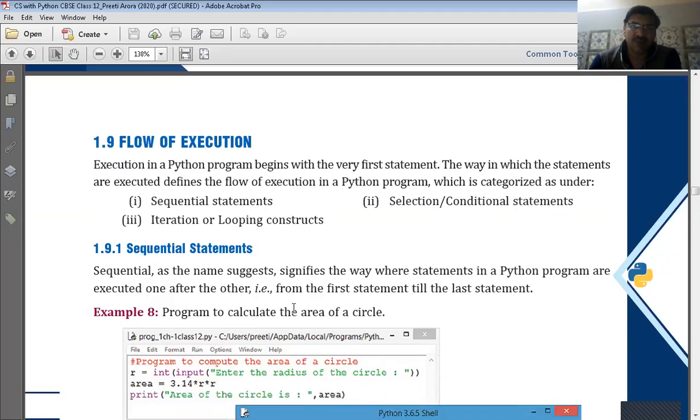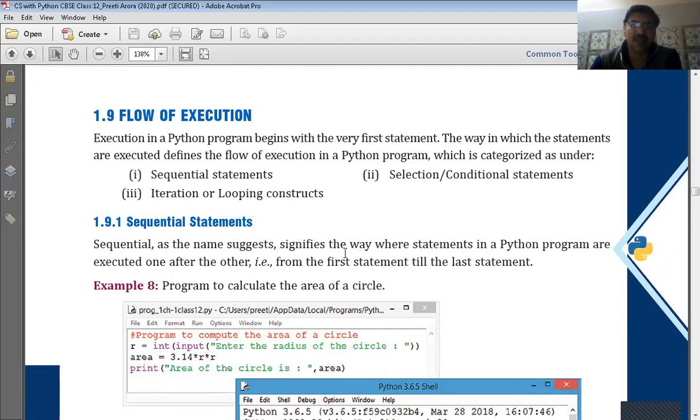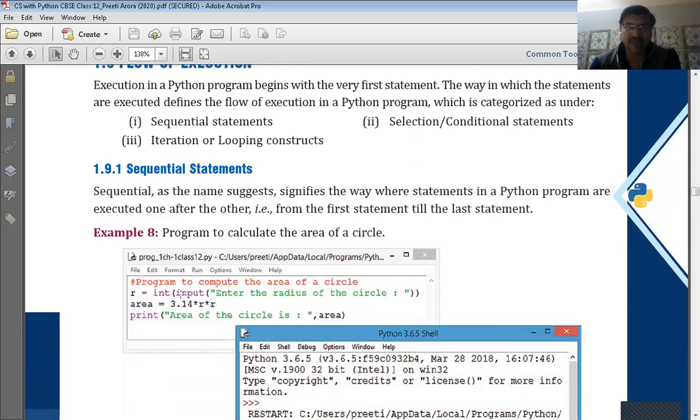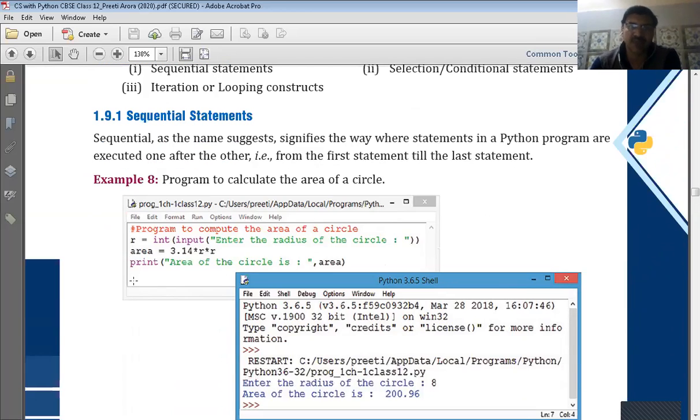In sequential, the first one, sequential statements, simply means that statements will be executed in a serial order in which they are written. Suppose in my program there are 4 statements, then they will be serially executed. The statement that is written at serial number 1, that is written first, will be executed first. Then the second statement will be executed, then the third statement, then the fourth statement will be executed. That means statements are being executed in a sequence from 1, 2, 3, 4.